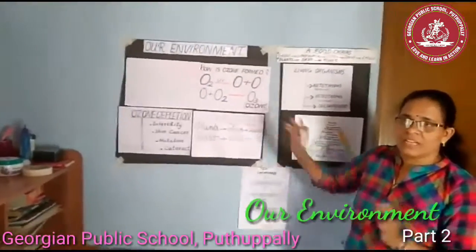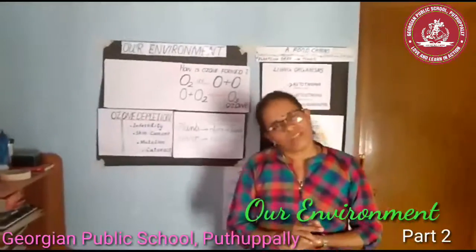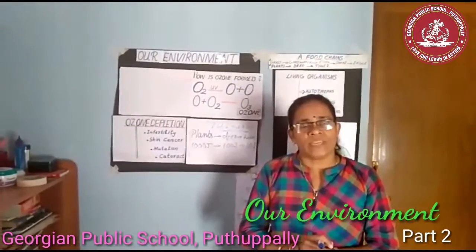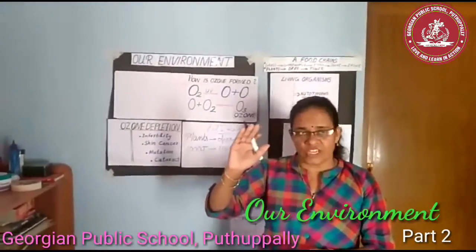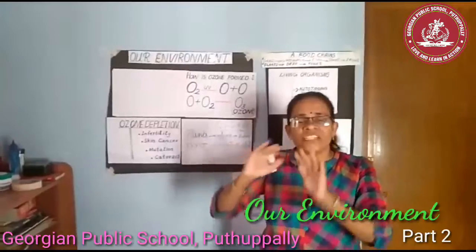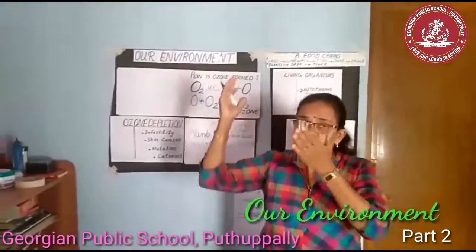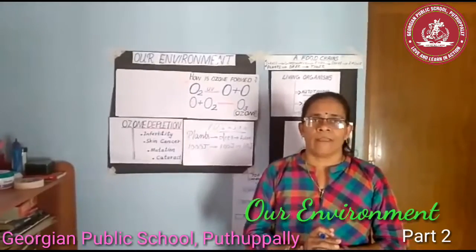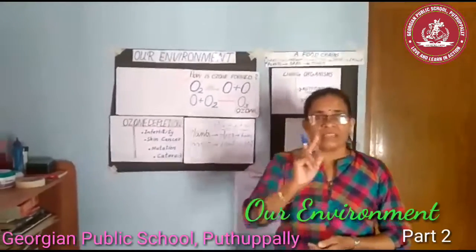What is the role performed by this ozone? Ozone is a very essential part of the atmosphere as it shields the earth from the UV rays of the sun.